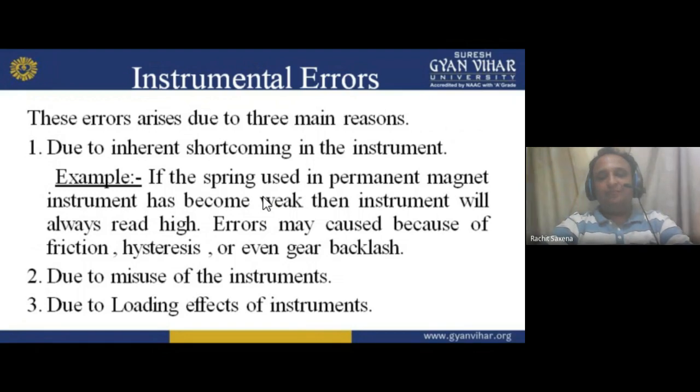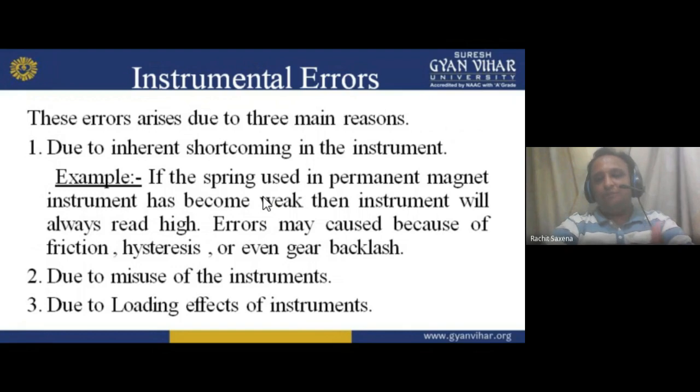For example, in EMI, you have already studied the electrical measuring instrument subject, also called electrical measurements. In electrical measurements, we have two types of instrument to measure things. One is the permanent magnet moving coil, another one is the moving iron.